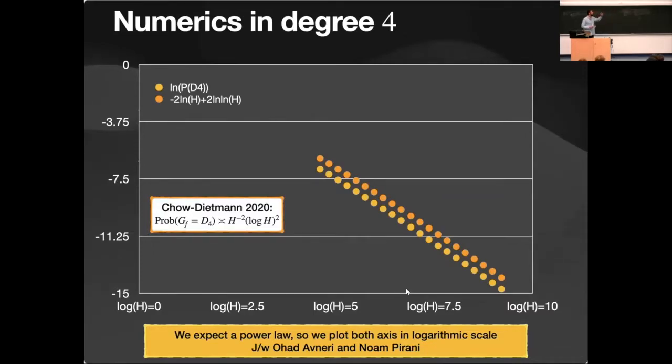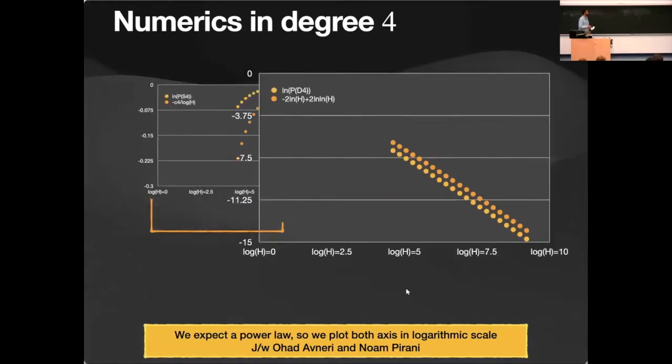And here, in the same paper of Chow and Dietmann, we know that up to a constant, the probability should be h to the minus 2 times log h squared. And we see that in the log scale, up to a constant is a translation on the y-axis, right? So we see that the constant converges quite quickly, and we can compute the constant from the experiment.